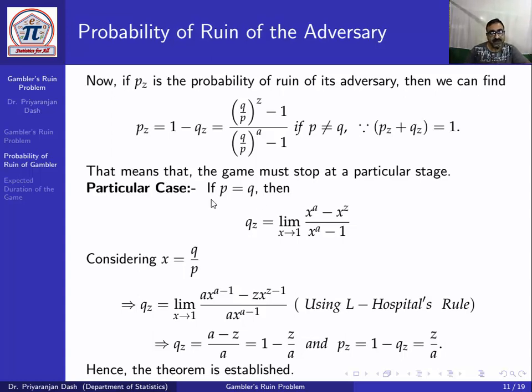Now if p equal to q, that means p equal to q equal to half, so here the denominator becomes 0. In that case, qz can be obtained as a limiting case, limit x tends to 1, where x equal to q by p. So qz equal to limit x tends to 1 of x to the power a minus x to the power z, divided by x to the power a minus 1.